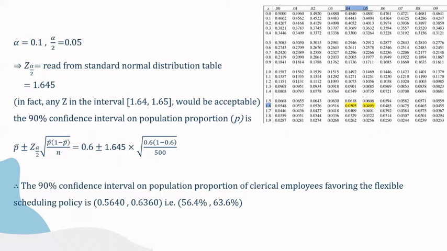Therefore, the 90% confidence interval on population proportion of clerical employees favoring the flexible scheduling policy is 0.5640 to 0.6360. It is 56.4% to 63.6%.